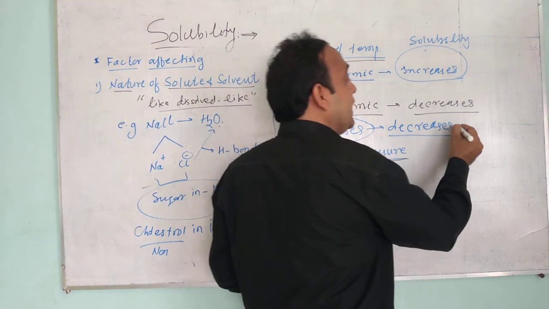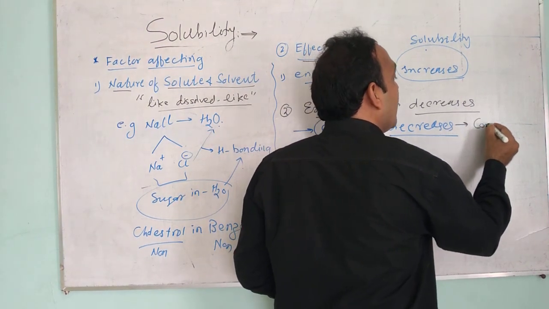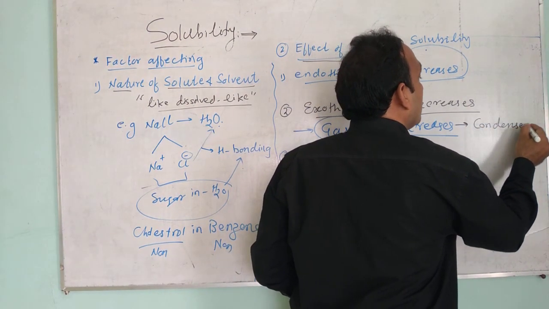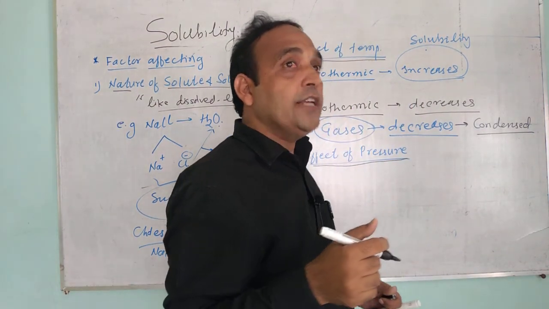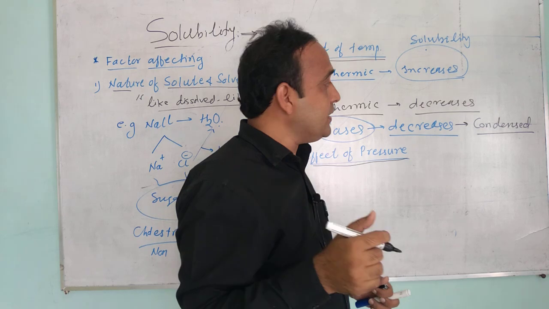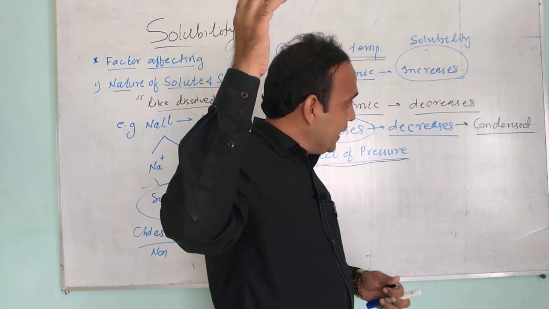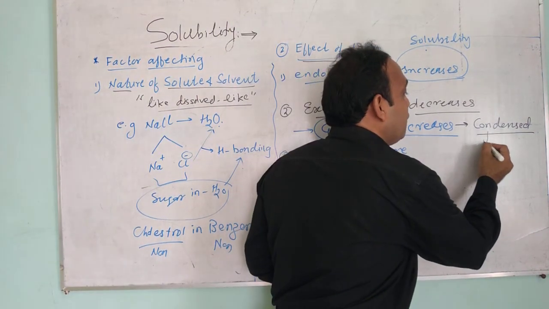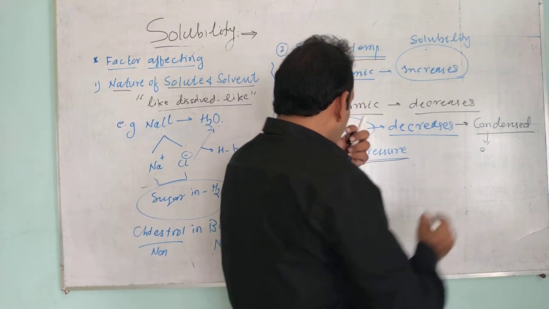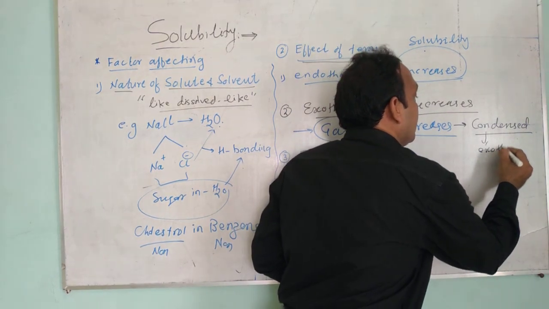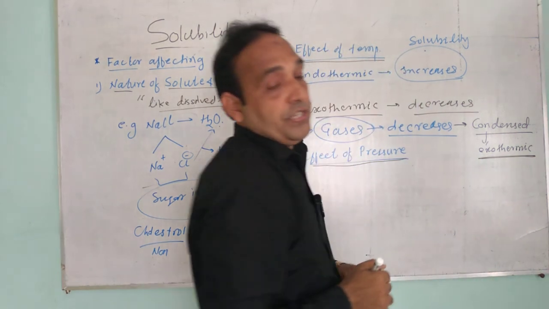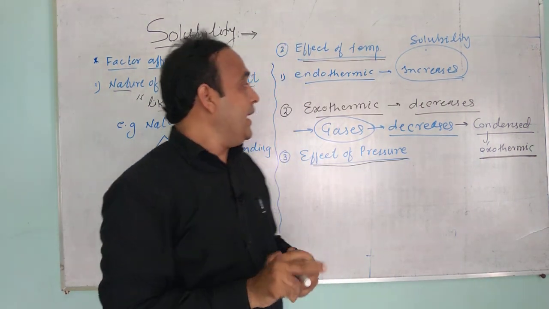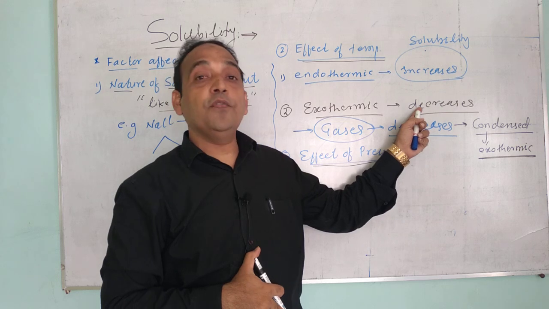Because in liquid, gases are condensed, and condensation follows the exothermic process. Heat will evolve, and when heat evolves, the solubility will decrease.